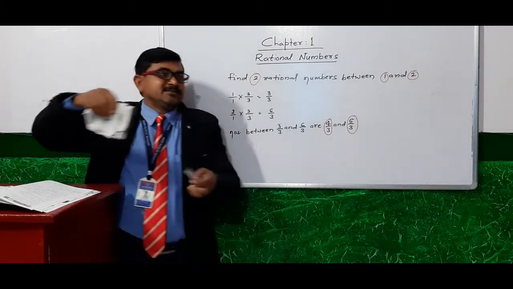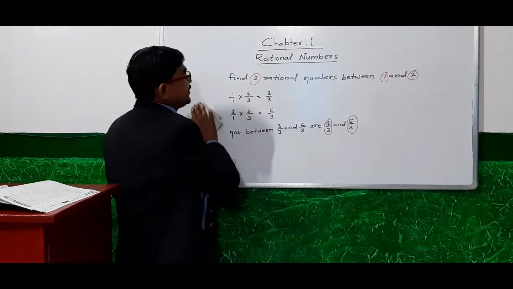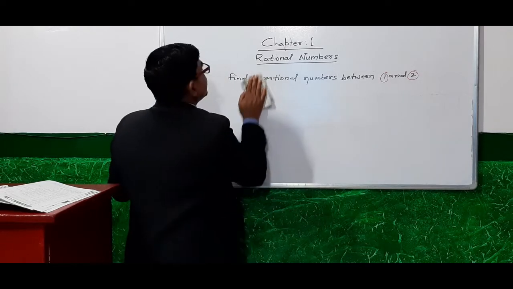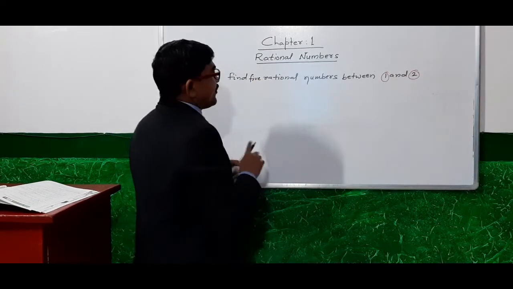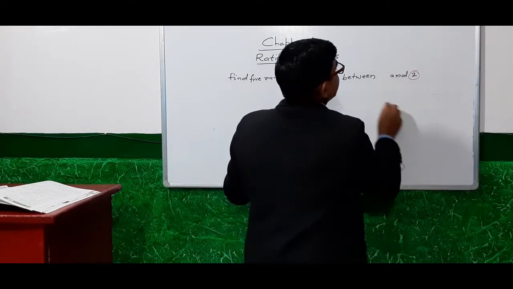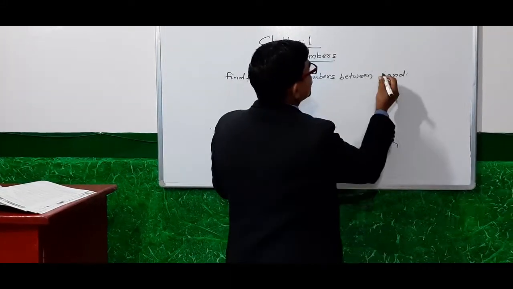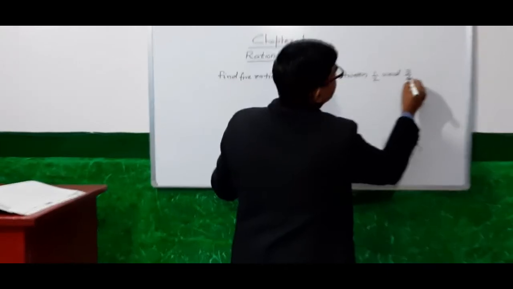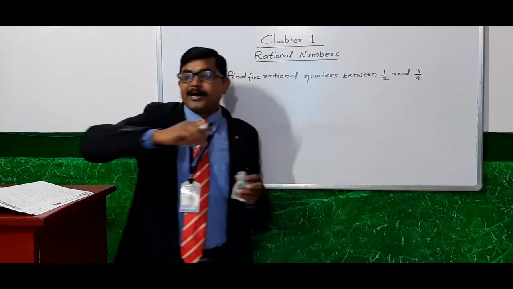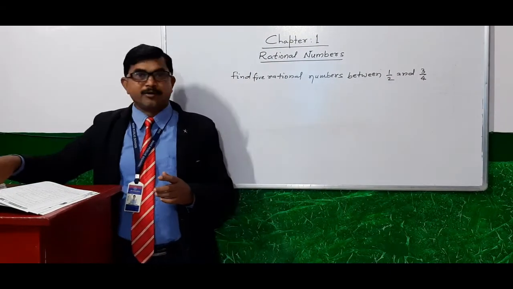Now the next example: find 5 rational numbers between 1 by 2 and 3 by 4.